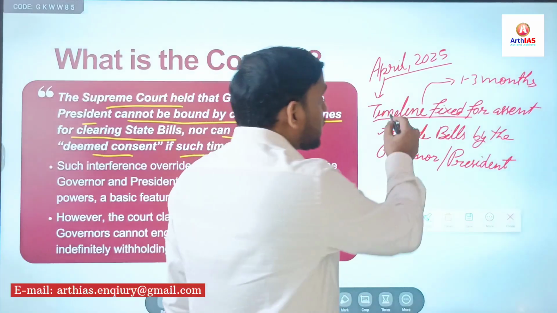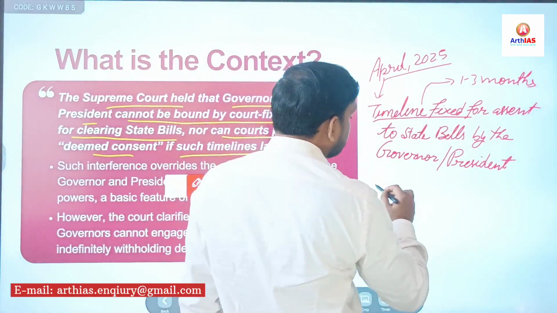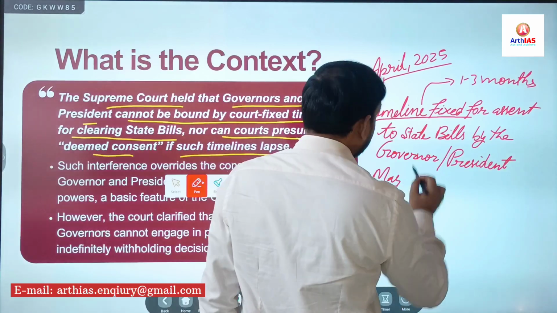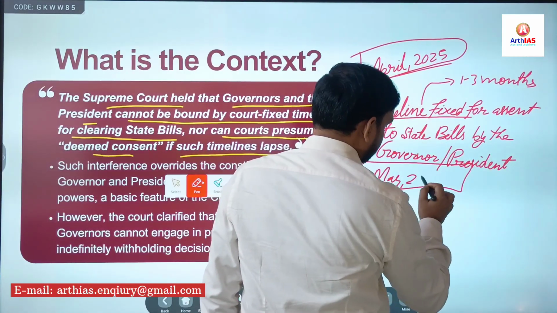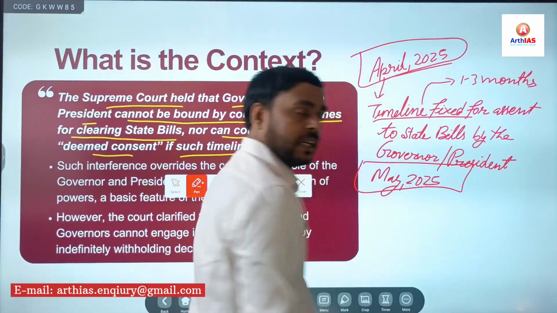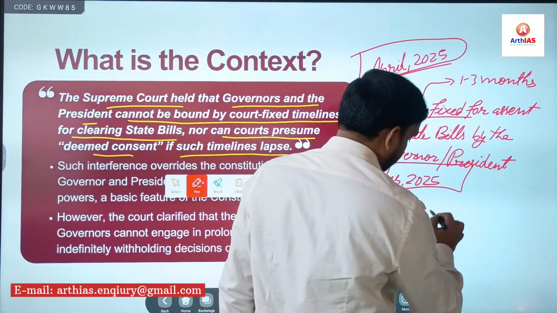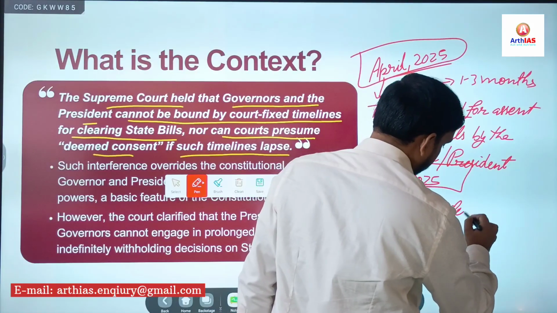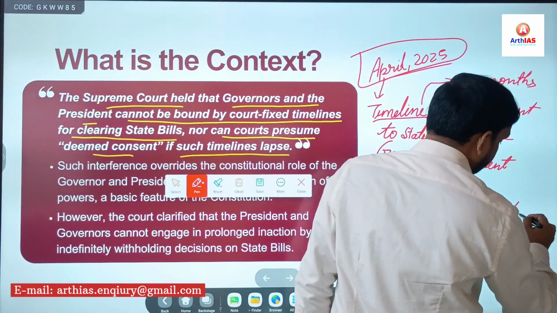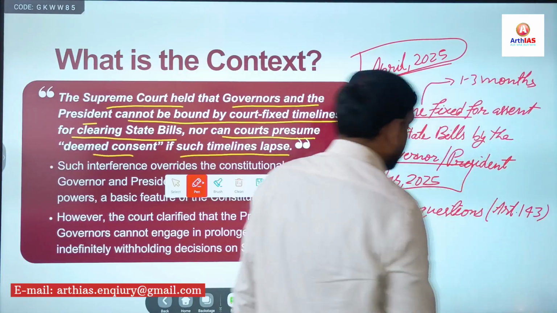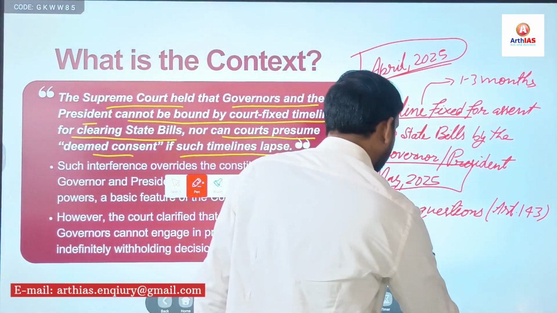Then what happened? After this verdict, the President of India, in the month of May 2025, referred 14 questions, using Article 143, to the Supreme Court.